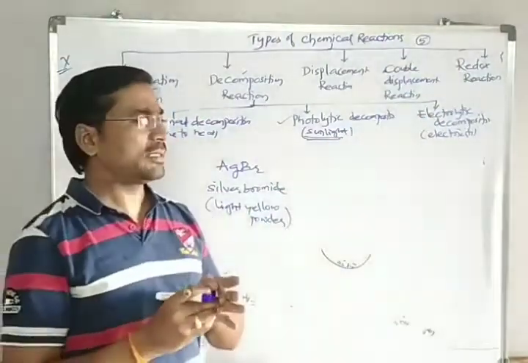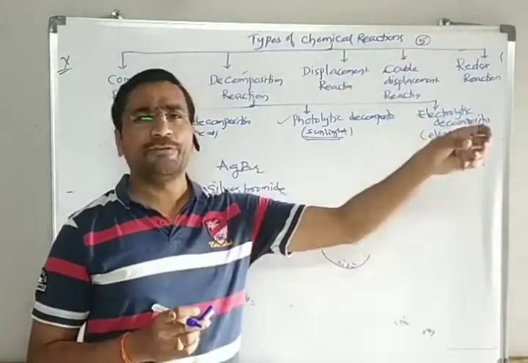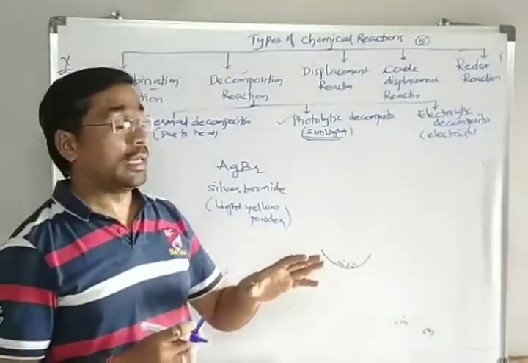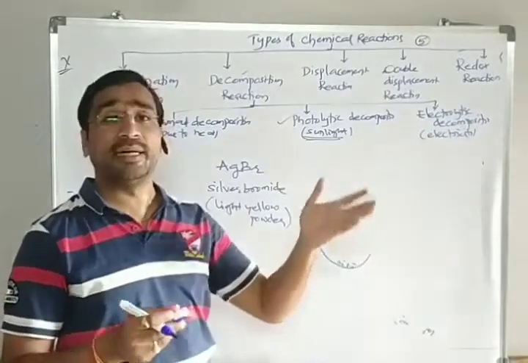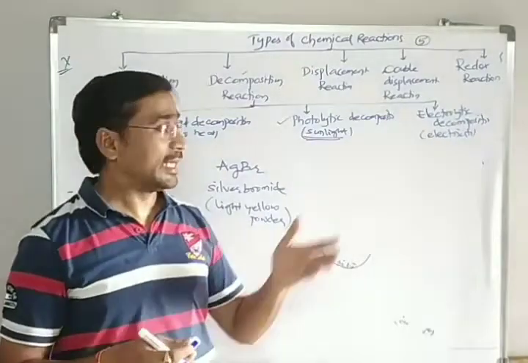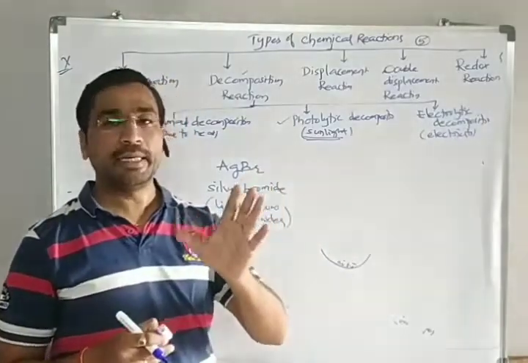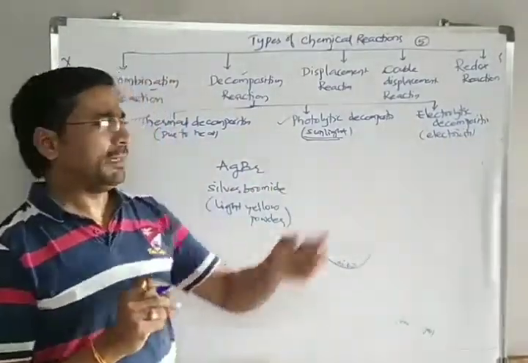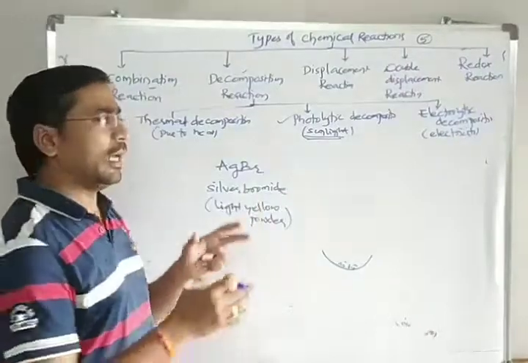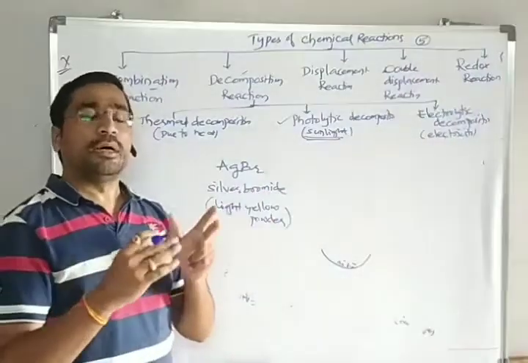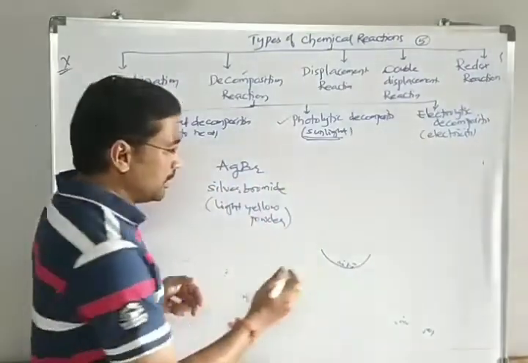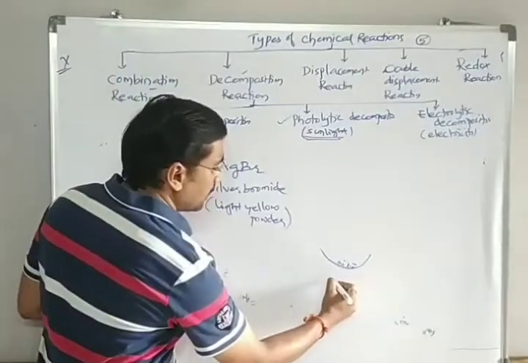Whenever we are keeping it in sunlight, leave it for 10 minutes. In the case of the summer season, 5 minutes is more than enough because it is extremely hot. But normally, you can take 10 minutes if you keep it in the sunlight. So keep it in the sunlight wherever you are getting it, and after 10 minutes when you observe, the color was actually light yellow.